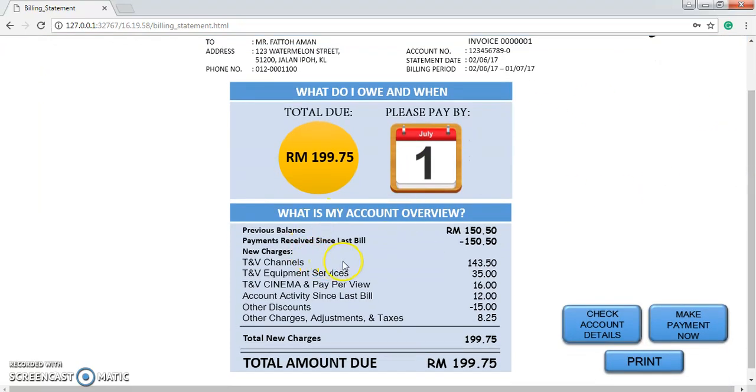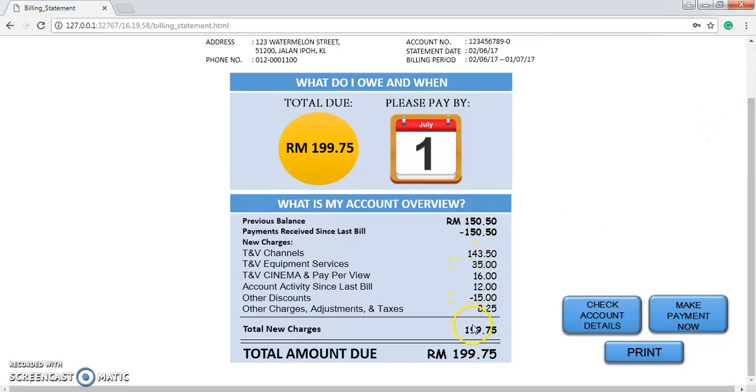Below this I can view the overview of my bill. This is the previous balance, my previous bill, and this is the new charges for this month. And the total is RM199.75.